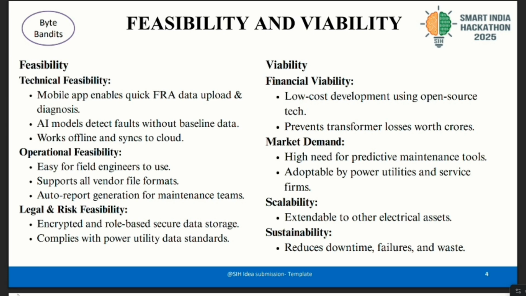We'll go with viability. Financial viability. Low cost using open source tech and helps avoid transformer losses worth crores. Market demand. High demand for predictive maintenance tools across power utilities. Scalability. Can be expanded to other electrical assets like generators and circuit breakers. Sustainability. Reduces downtime, failures, and electrical waste, ensuring long term reliability.